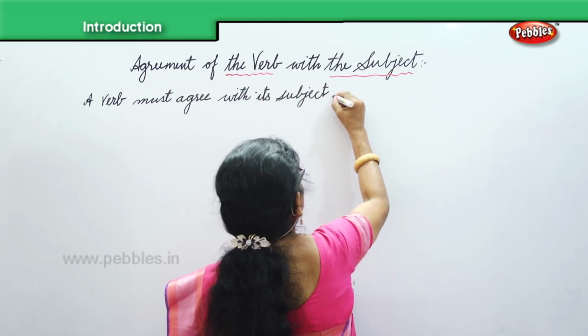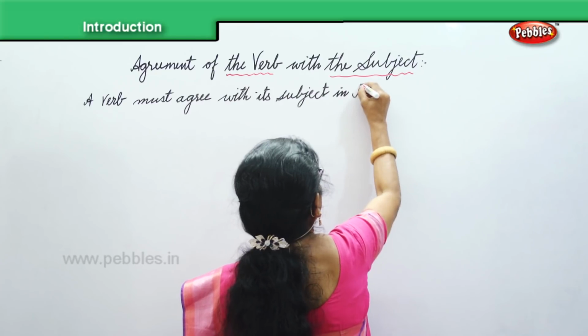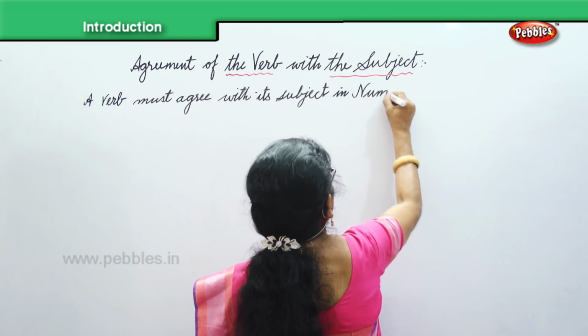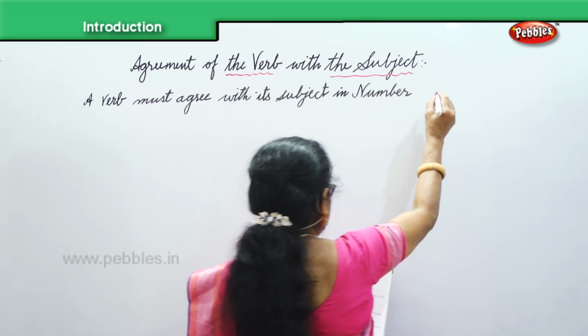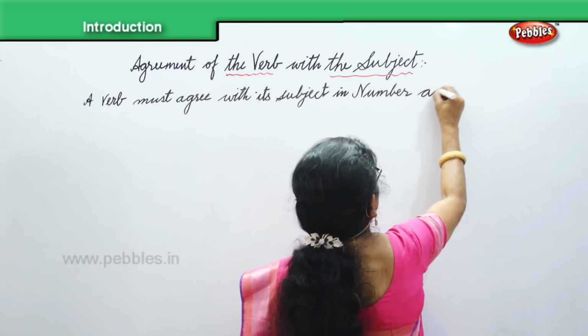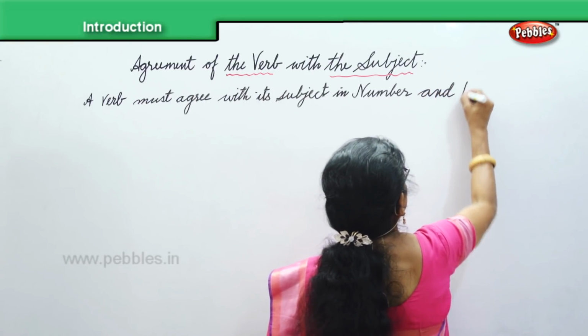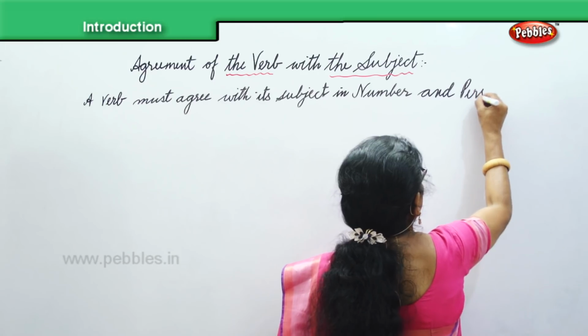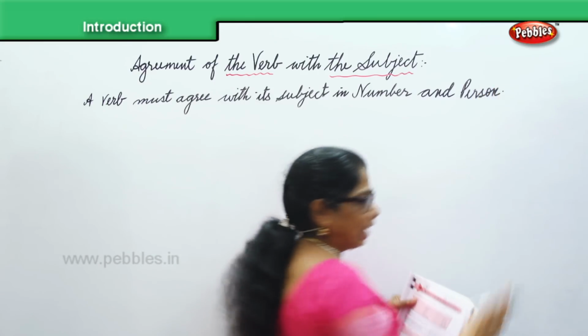You must know the number of people, the number of things, and person. Now let us look at this very carefully.